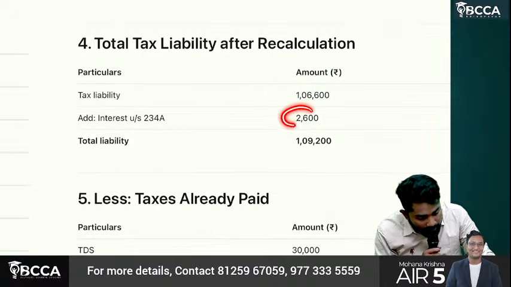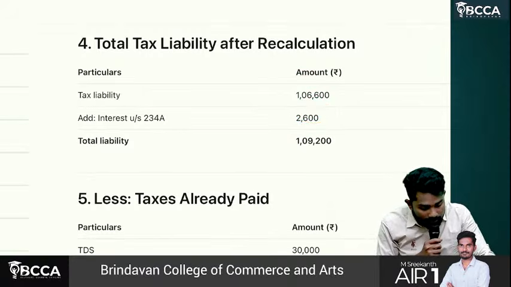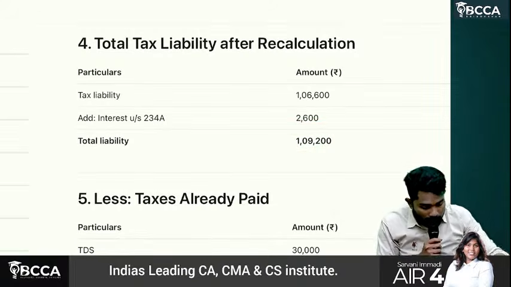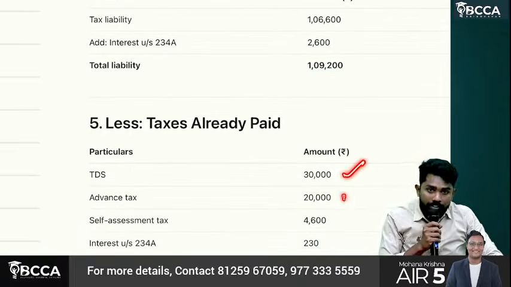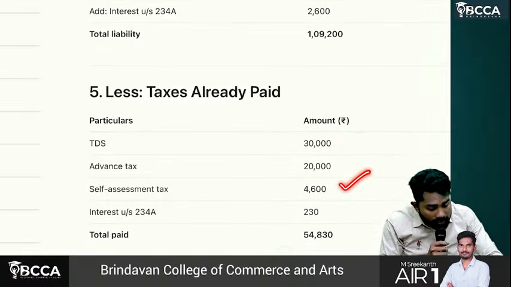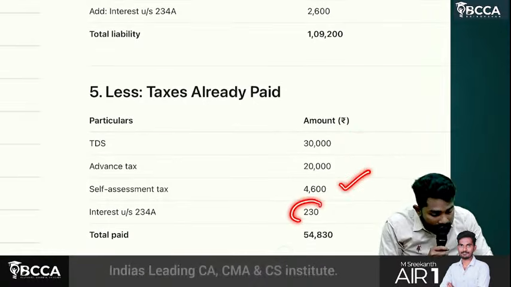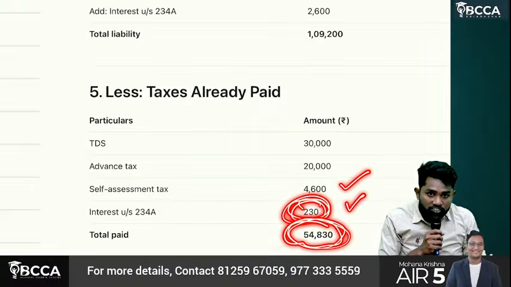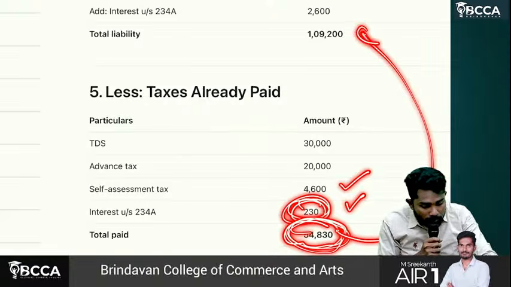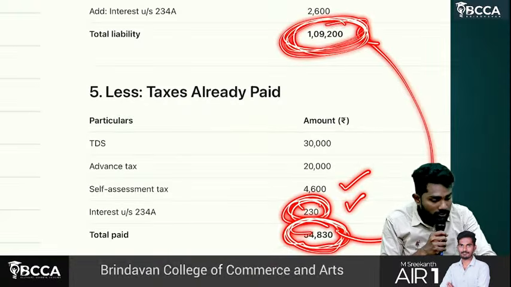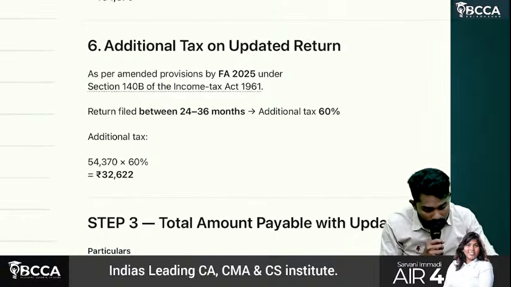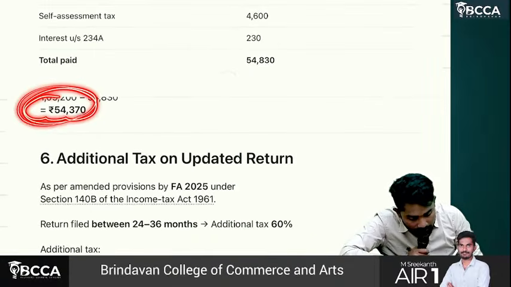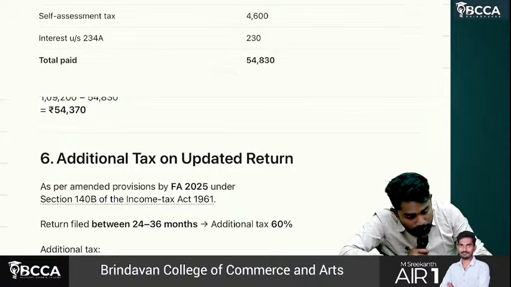Now finally, total tax liability is 1,06,600, interest is 2,600, total 1,09,200. But you already paid some amount: TDS 30,000, advance tax 20,000, self-assessment tax 4,600, and the 234A interest of 230. So you already paid a total of 54,830. Subtract this from 1,09,200, and 54,370 is the normal tax to be paid now.